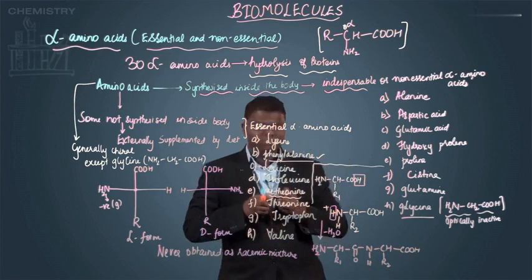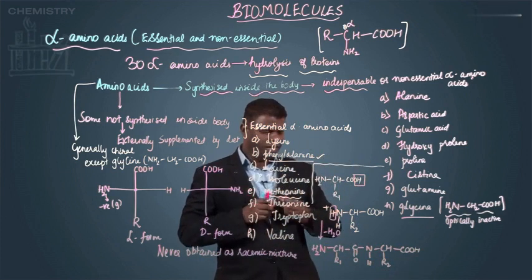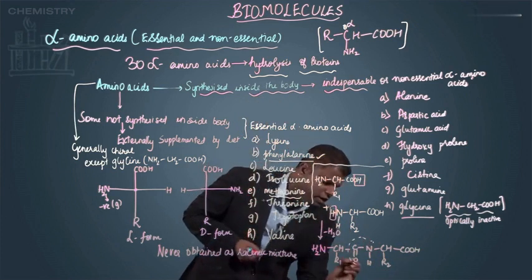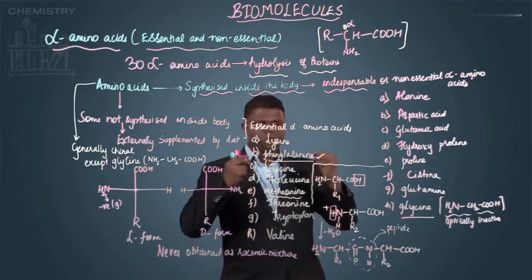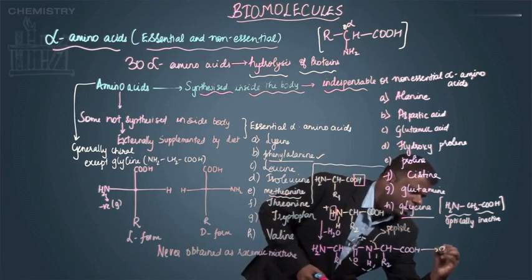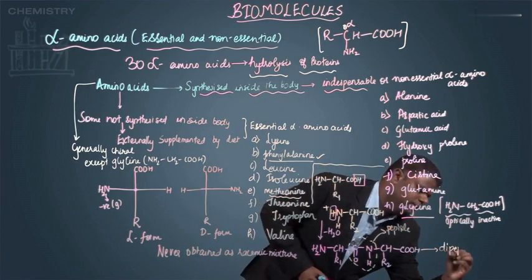If you observe, this is nothing but a dimer, and this CONH bond is called a peptide bond. This is the reason you call it a dipeptide.